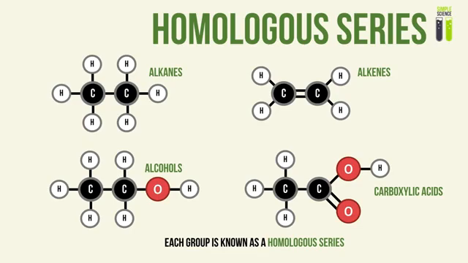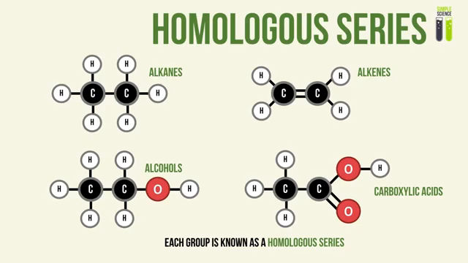There may be reactions between members of each of these families, but we will talk about that in a much later video. Okay, so homologous series. Each of the organic groups of compounds is known as a homologous series. So the alkanes family is known as a homologous series. So all alkanes belong to a homologous series called the alkanes. All alkenes belong to a homologous series, the group of alkenes, and so on. So homologous series is basically a fancy way of saying a group of organic compounds.